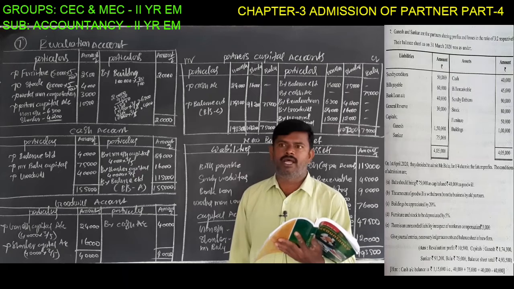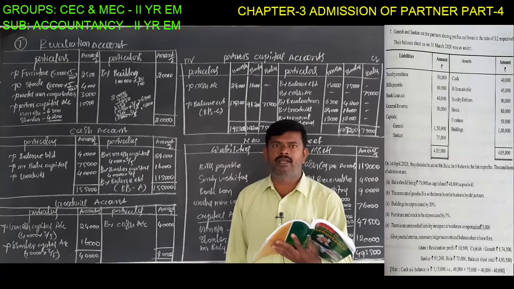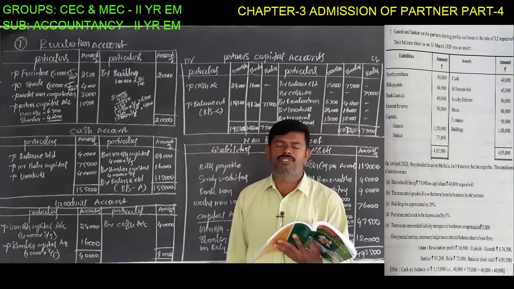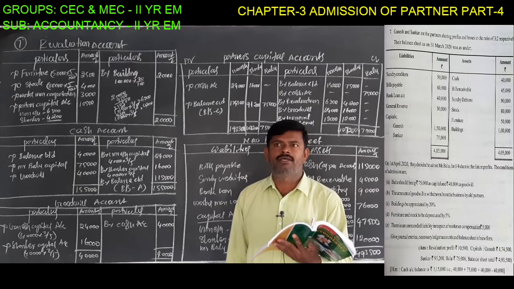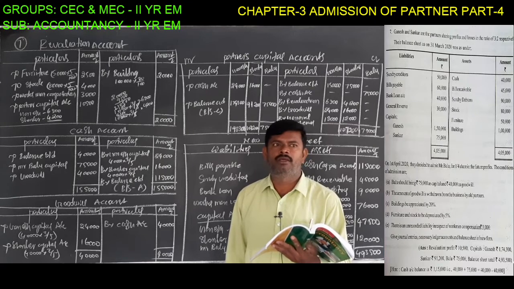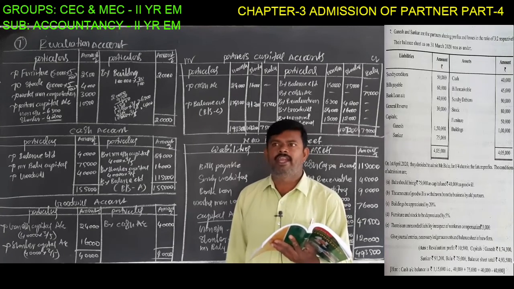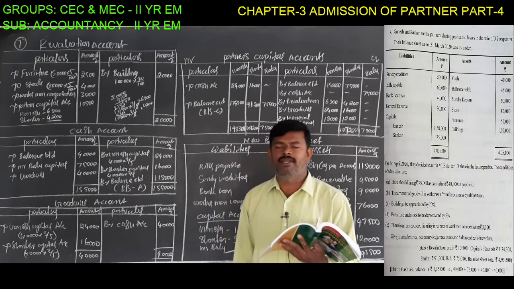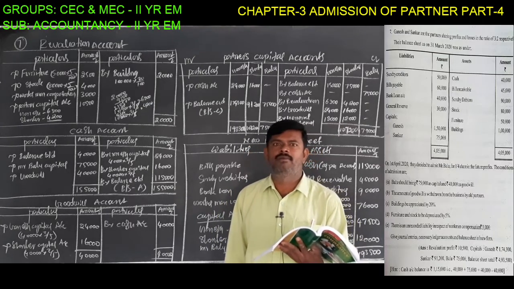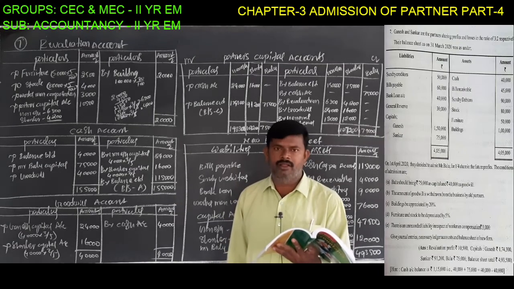Already we discussed this in the first problem; in the same manner you have to prepare the journal entries. Now I will explain how to prepare the ledger accounts: revaluation account, cash account, goodwill account, capital accounts and balance sheet. From the examination point of view, in 90% of the problems they only ask you to prepare the necessary ledger accounts. Entries are also compulsory. Since we already explained them in the first problem, the same entries will be passed in this problem. Okay.